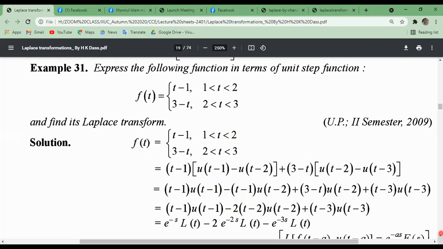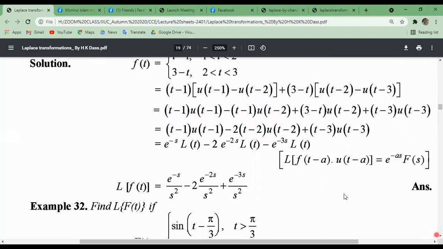Now using the above properties, Laplace transformation of t minus a times u of t minus a equals what? e to the power minus a s times F of s. Here a equals 1. t minus 1 means a equals 1. So e to the power minus 1s into F of s. F of s means the Laplace transformation of t.